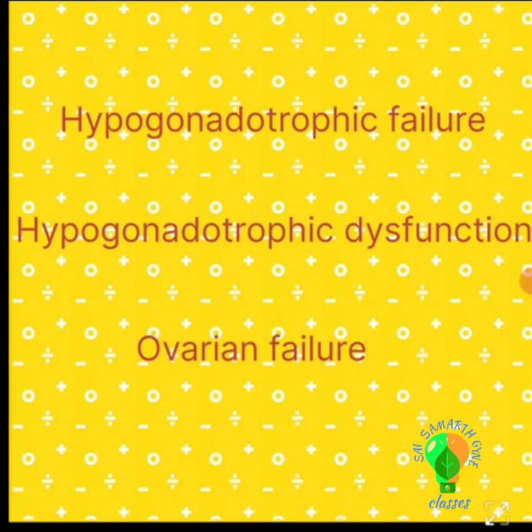It can be due to chemoradiation or oophorectomy performed along with hysterectomy, or infections due to measles, mumps, rubella, or it can be autoimmune causes like polyglandular autoimmune diseases which affect the ovary, or it can be genetic like Turner syndrome. So these are the causes which lead to ovarian dysfunction and premature ovarian failure.